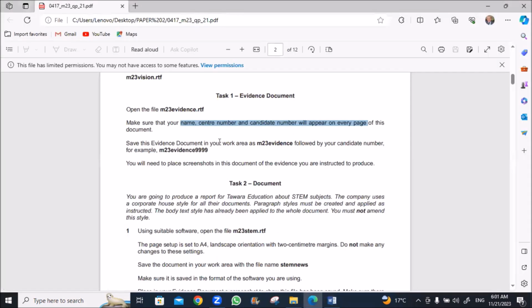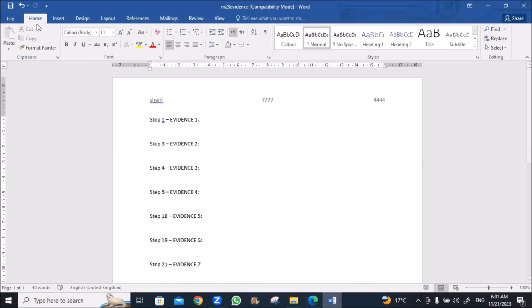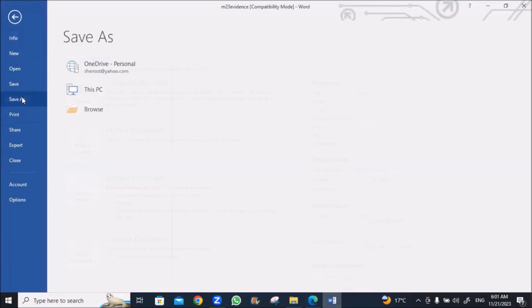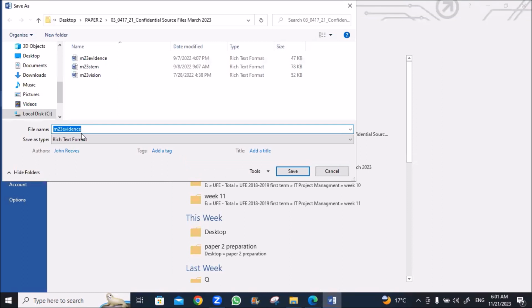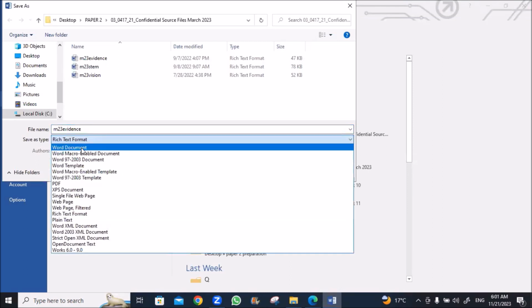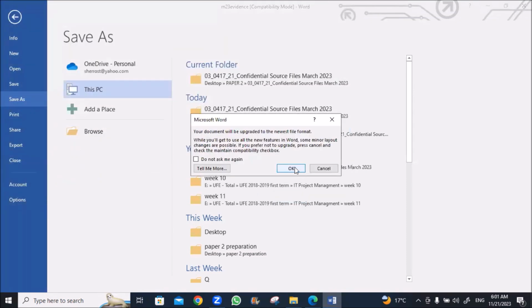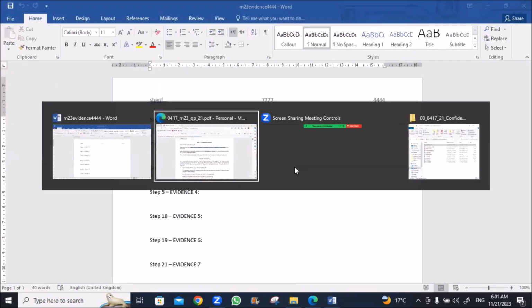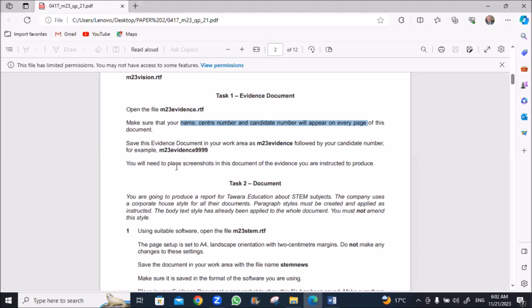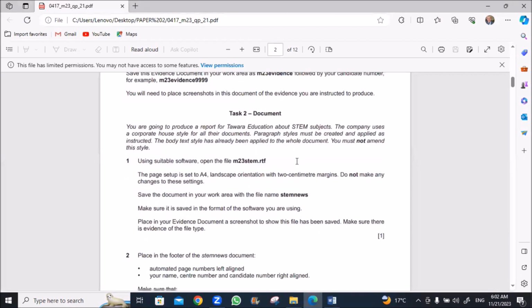Save the evidence document in your work area as M23 evidence followed by your count number. Okay. File, save as a Word document. This is important, followed by your count number, and save. Okay. You will need to place screenshots in this document of the evidence you are instructed to produce.